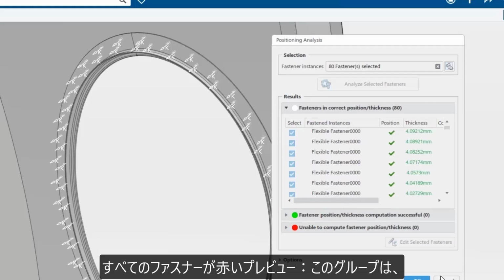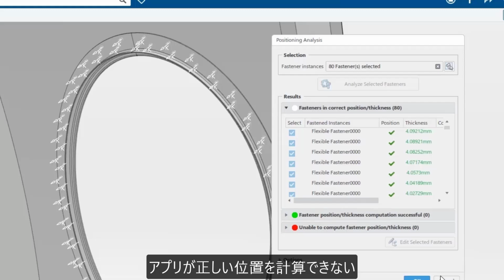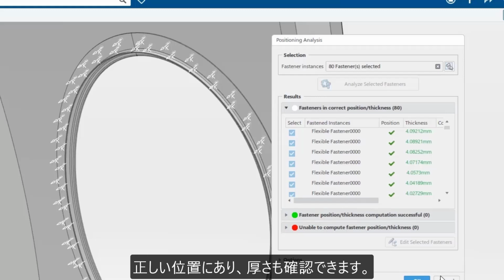Fasteners in red preview represent the group of fasteners for which the app may not compute a correct position. In this case, since all of the fasteners instantiated are displayed in white preview, we can confirm that they are in correct position and check the thickness as well.